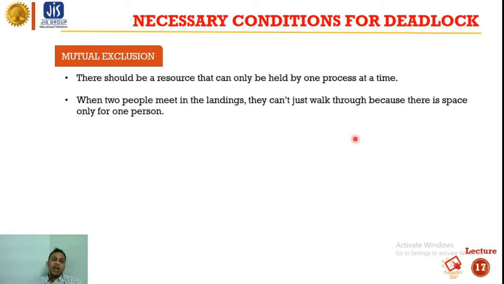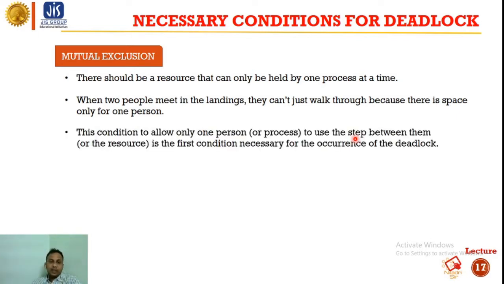When two people meet on the landing, they can't just walk through because there is space only for one person. So they are not able to walk through because the space is for one person only.